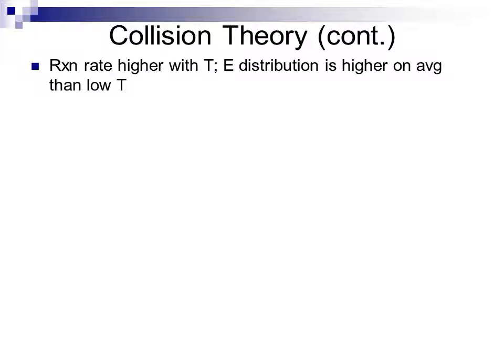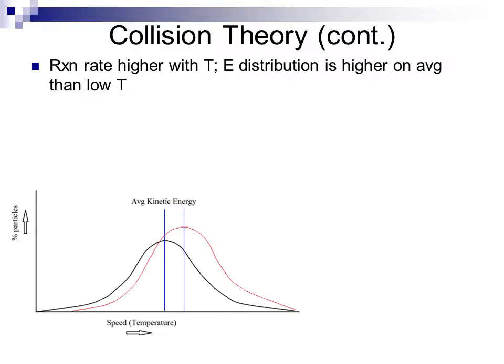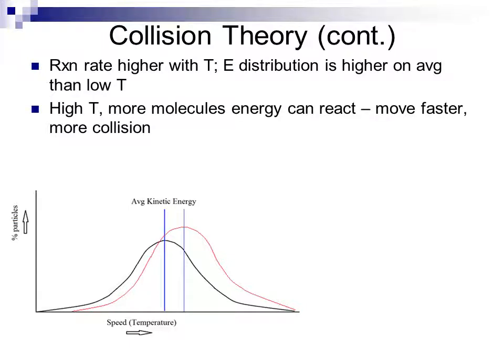Reaction rates are higher with temperature because the energy distribution is higher on average than with a lower temperature. If we look at the average kinetic energy of two temperature distributions, something with a higher average temperature has a higher average speed, which means that a higher percentage of particles are going to be at this higher energy level. The higher the number of particles at the proper energy level, the more effective collisions we'll be able to get out of the system. So the more molecules are able to react with proper energy.